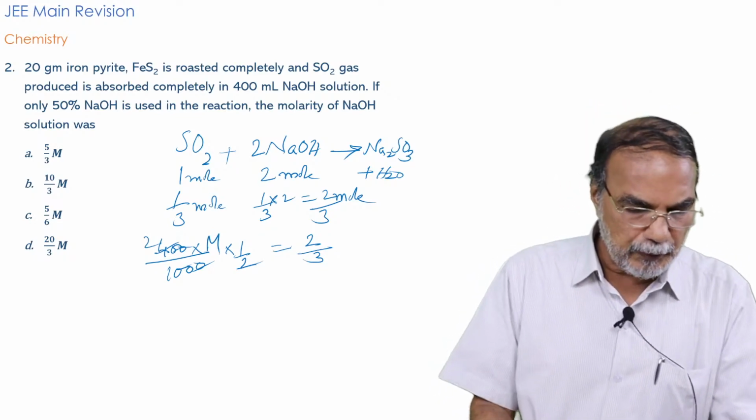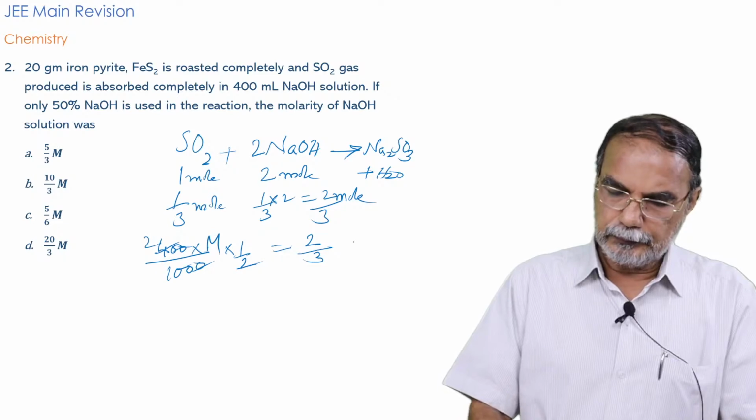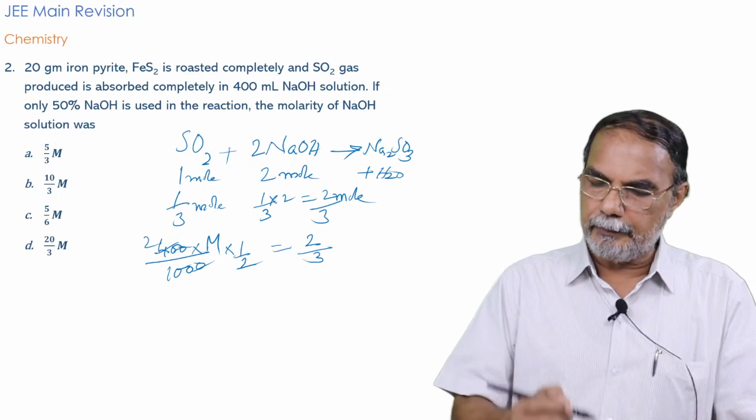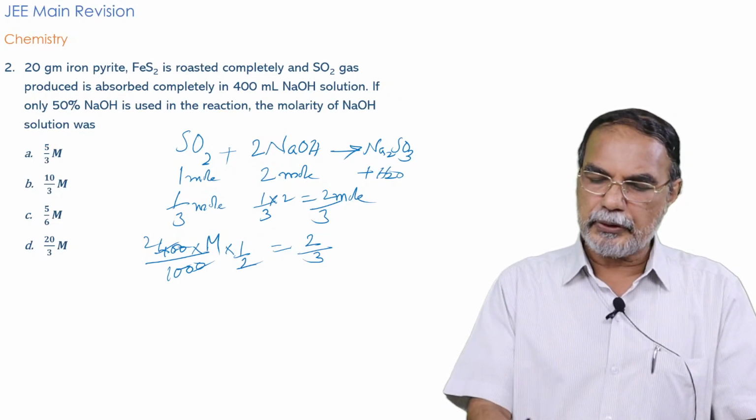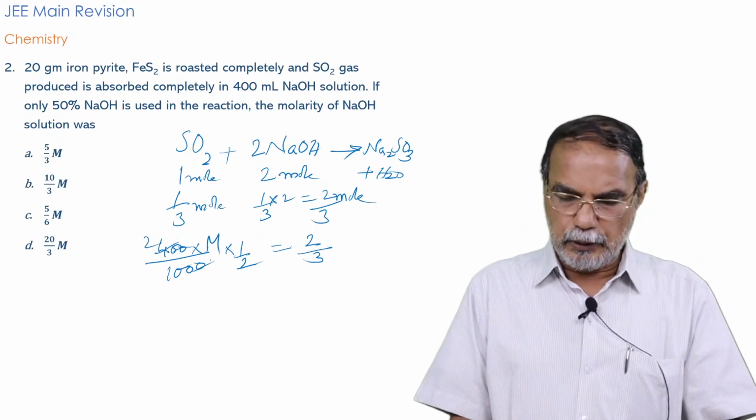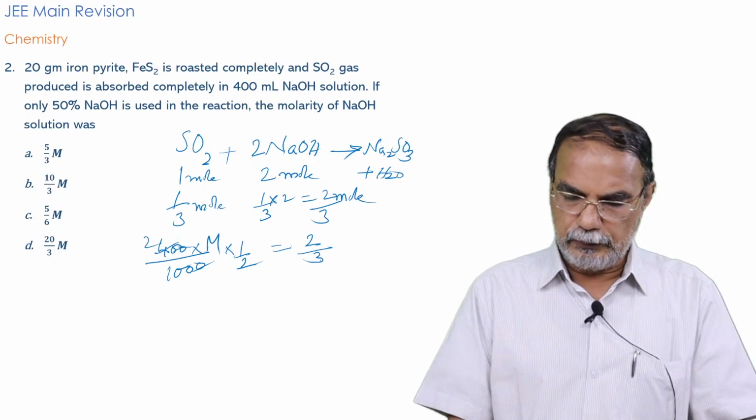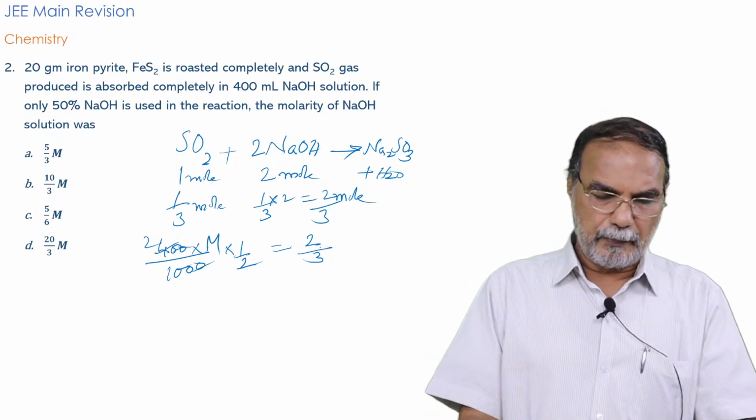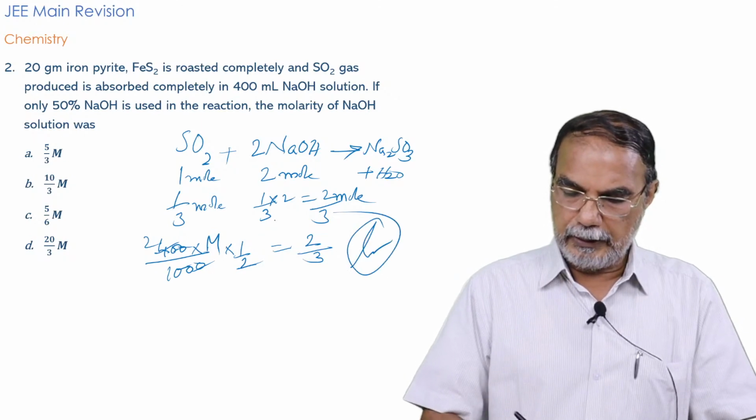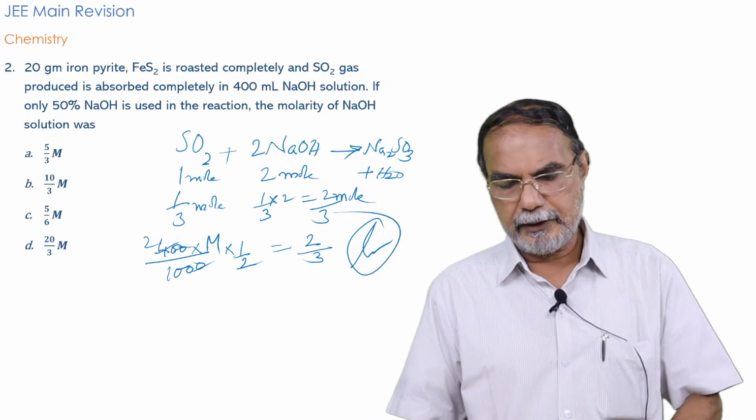I hope you understand the point. 2 by 3, the number of moles, is equal to the number of moles of NaOH present in 400 ml of molarity M into half, because only 50% of NaOH was used in the reaction, right? So, it is 400 by 1000 into molarity, that is the number of moles in 400 ml. So, that into half must be equal to 2 by 3. Solve and get the value of M, and you will see that the correct answer is B. B, 10 by 3, is the correct answer. You will get M as 10 by 3.